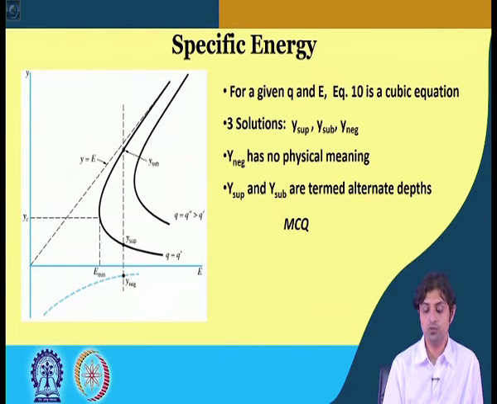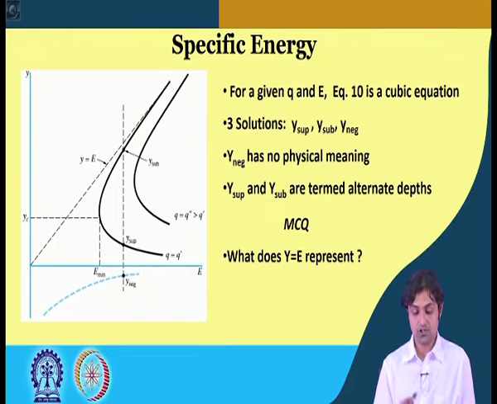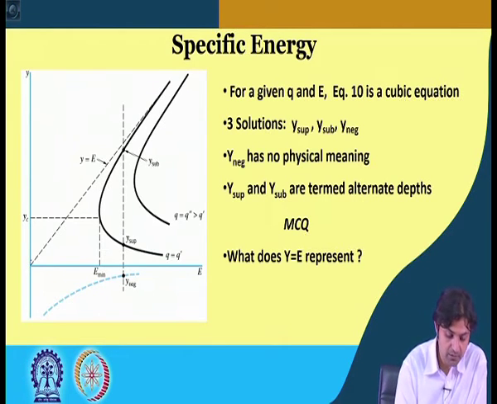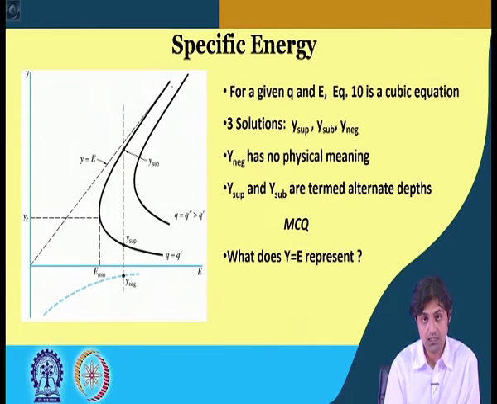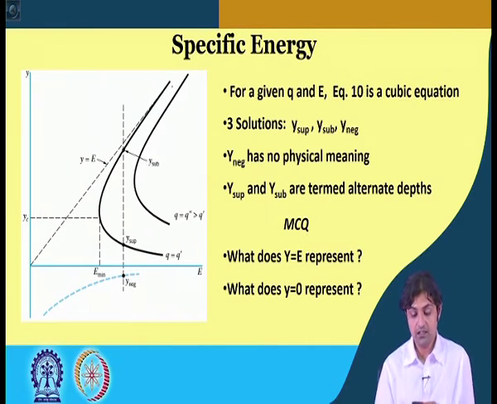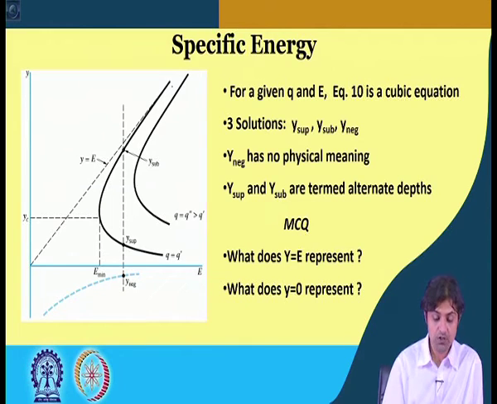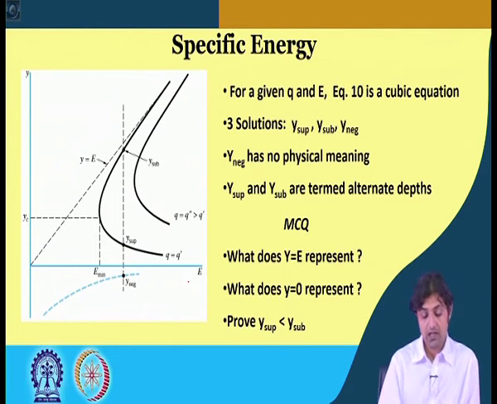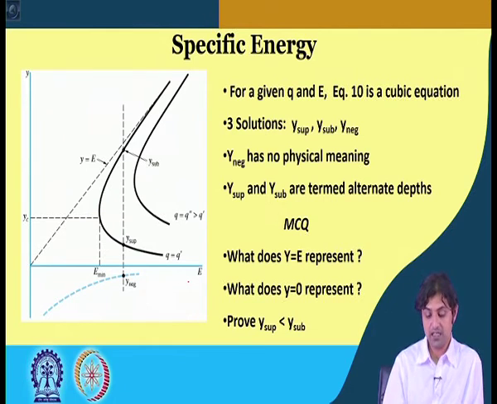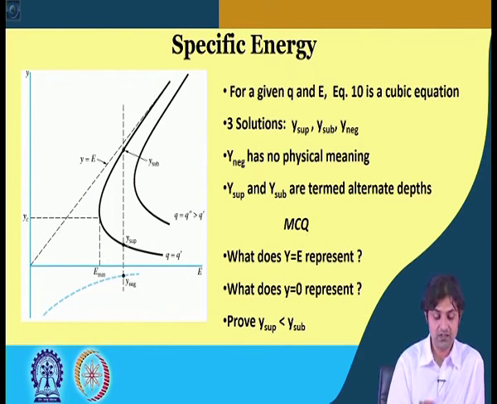Now, my question to you is, I have some questions. What does this line represent? y is equal to E. Secondly, what does y is equal to 0 represent? Where is y is equal to 0? y remains 0 all the time. So, this is the line on the E axis, and we also have to prove that y sub is greater than y sup. Of course, we can see this, but we have to show it.